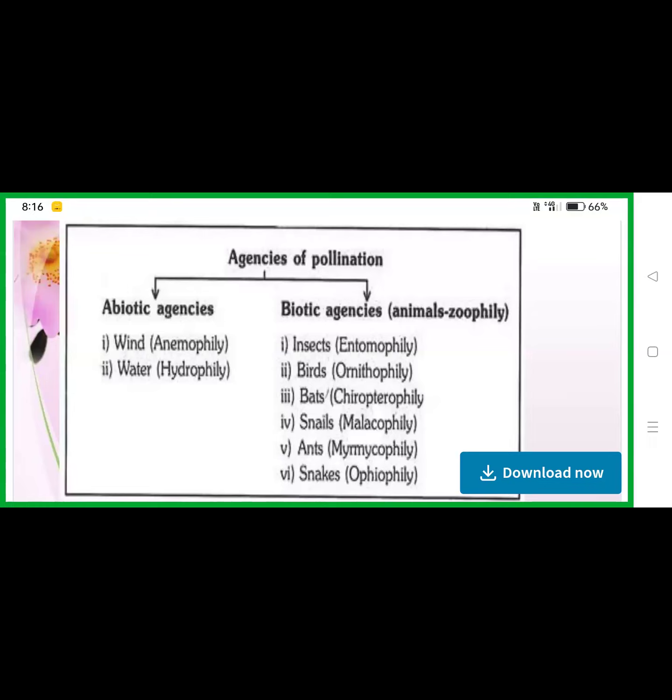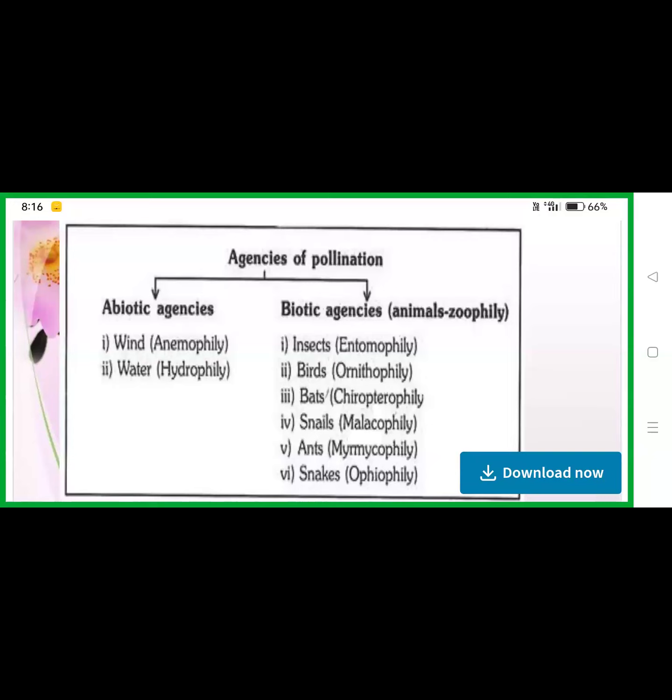Protandry examples are Helianthus and salvia. Okay, protandry means in some dichogamous flowers the anther matures before the stigma. So protogyny: if the gynoecium matures earlier than the stamen, the gynoecium matures first. That is protogyny in a bisexual flower.